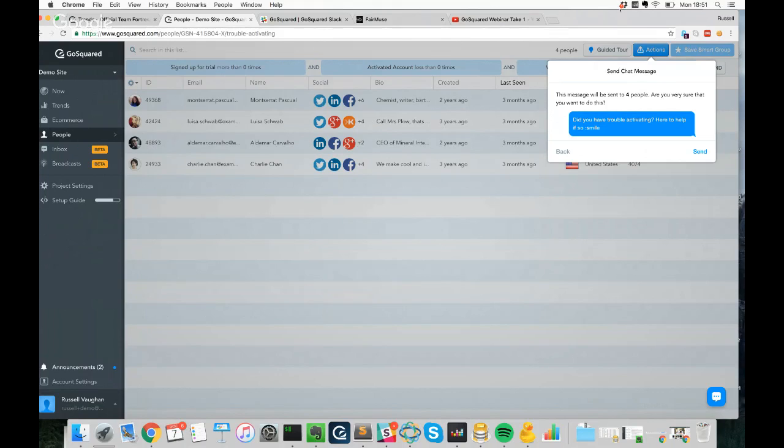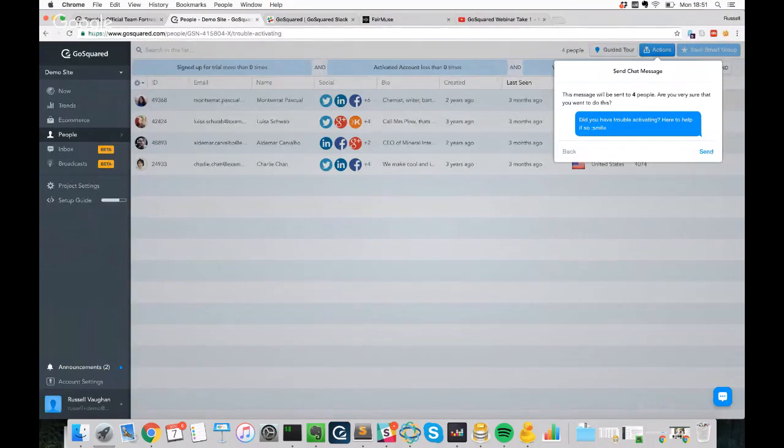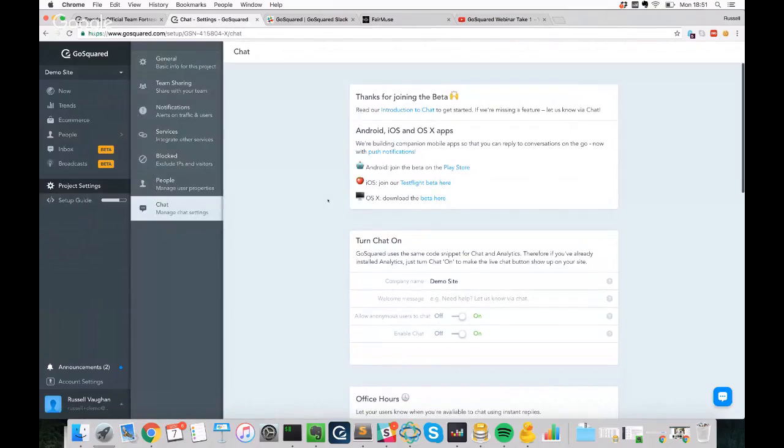And if you're wondering, if I'm not in my dashboard, am I going to be able to communicate with these users? We also have mobile and desktop apps. We have Android and iOS apps as well as Mac OS apps. So no matter where you are, if you want to engage with the users, you've got the opportunity to do so. And that's GoSquared.